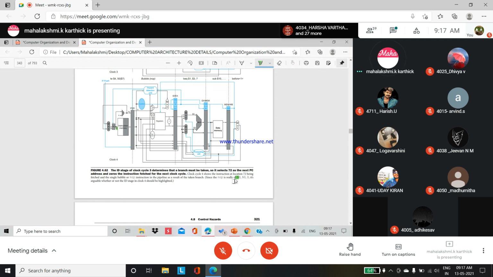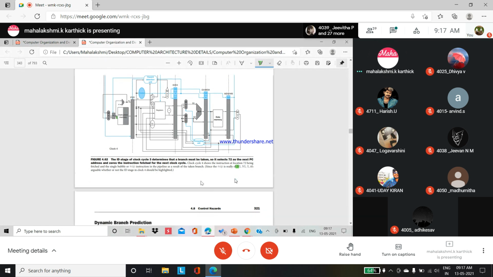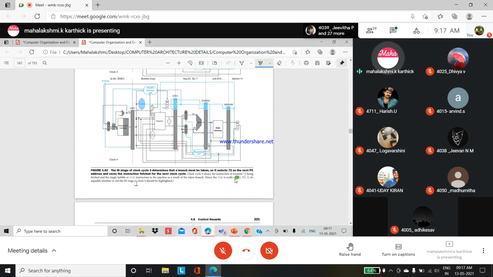Shift left, right shift left. So they have given the value 72 there. Note that the ID stage in clock 4 should be highlighted here.